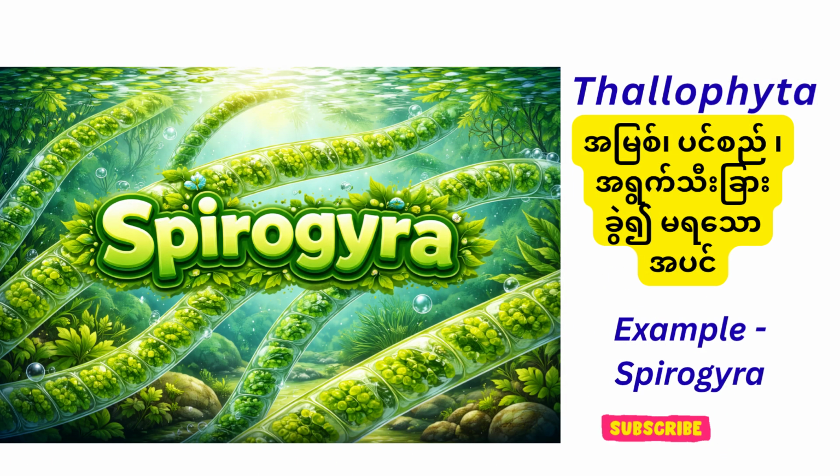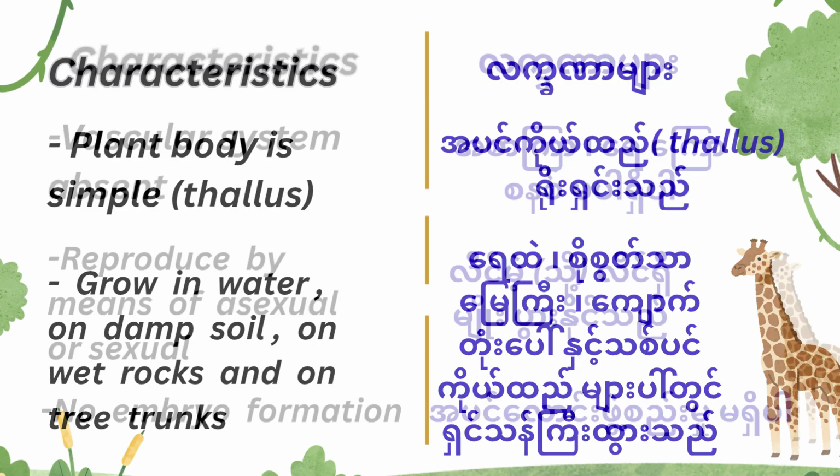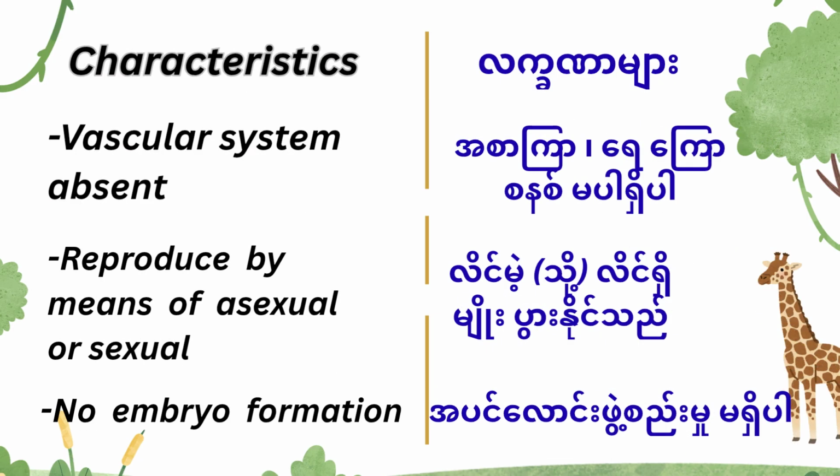Thallophyta, example Spirogyra. Characteristics: plant body is simple, thallus, grows in water, on damp soil, on wet rocks and on tree trunks. Vascular system absent, reproduce by asexual or sexual means, no embryo formation.